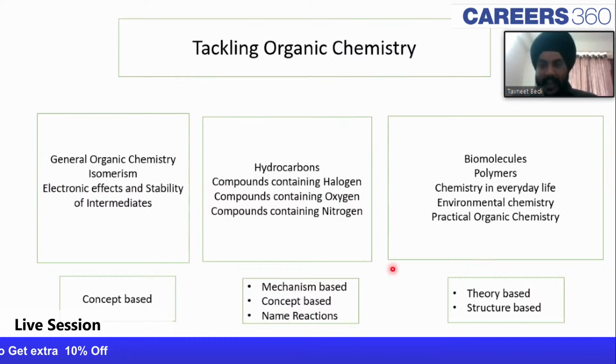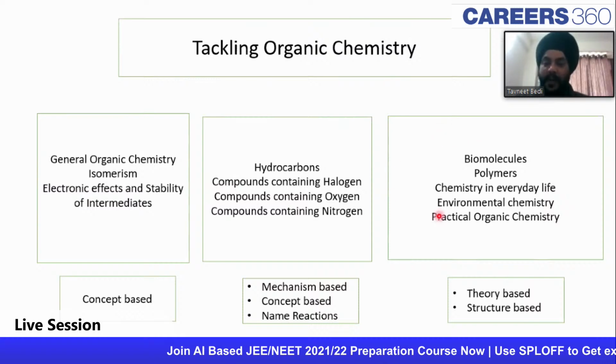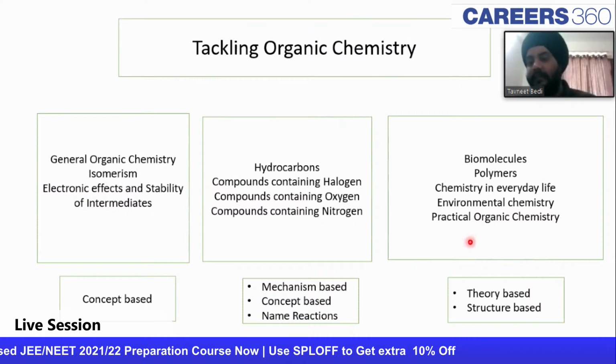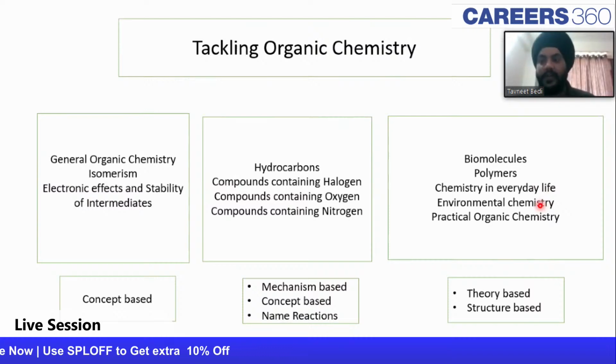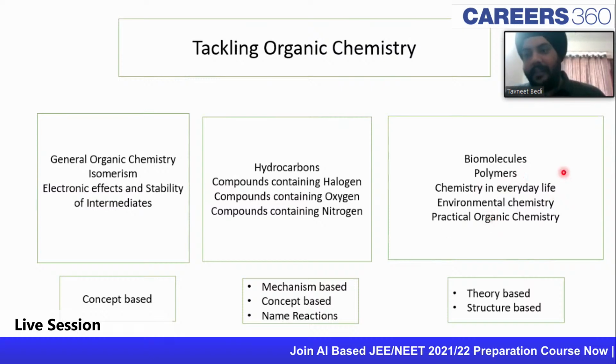Then come the structural or the theory part, such as biomolecules, polymers, chemistry in everyday life, environmental chemistry, practical organic chemistry. This constitutes another chunk of your organic chemistry, and most people tend to skip this part. But this is also important. You will get one question from biomolecules, one question from polymers, one question from chemistry in everyday life. So these chapters you need to study, but you can probably leave them for the end. You'll have to keep on revising them again and again.